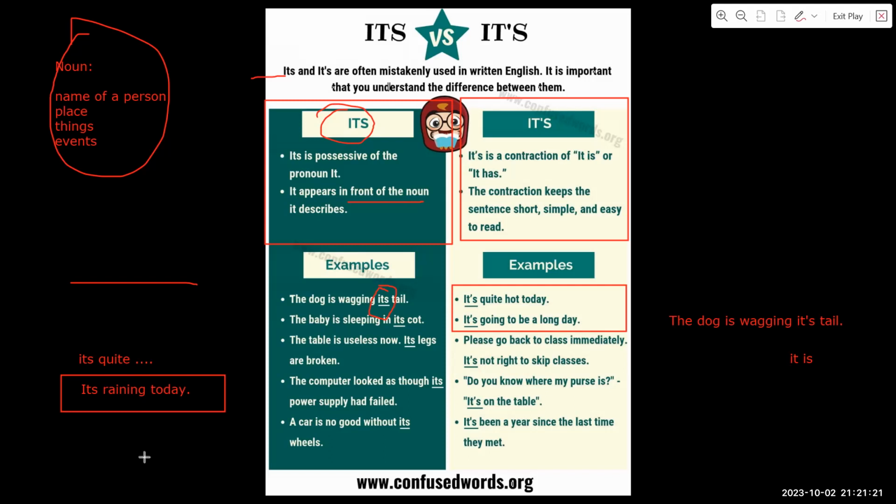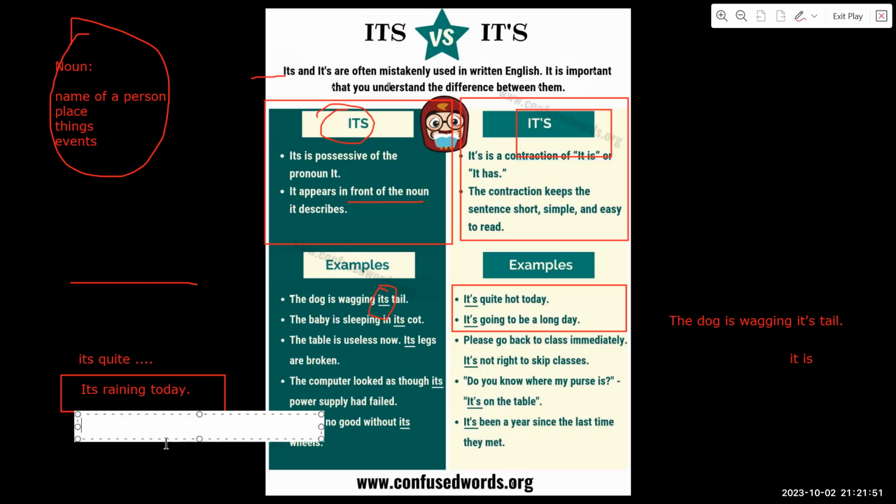So it should be this one, because it is a contraction of it is. We only made it shorter. So the correct one for that is with apostrophe, not without apostrophe.